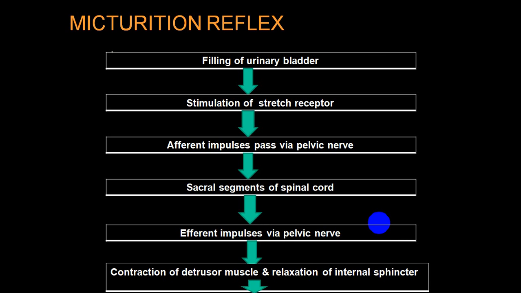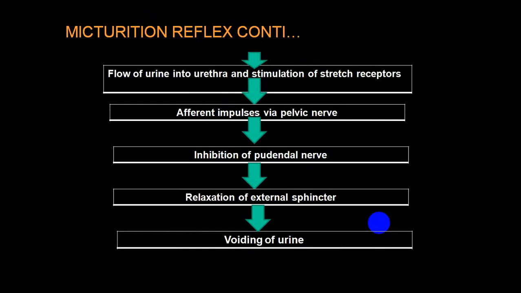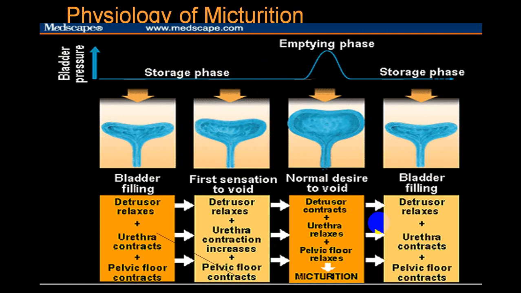That will give rise to the local reflex arc, which will give rise to contraction of detrusor muscle and relaxation of internal sphincter. But also it will stimulate the brain, which will be stimulating either the sacral center or it will inhibit the lower center. And this shows a storage phase, emptying phase. After the bladder gets empty, again the storage phase will start. So this will continue. So you will have a filling of the bladder, and during appropriate time you will have an emptying of the bladder, we call as a micturition.